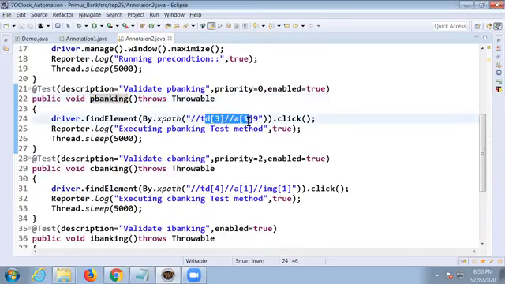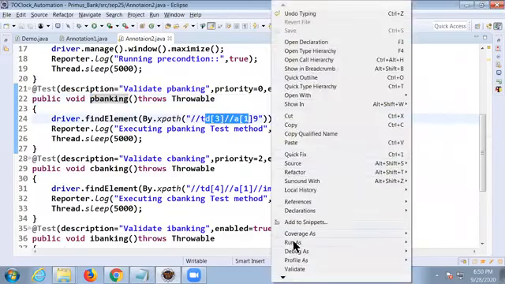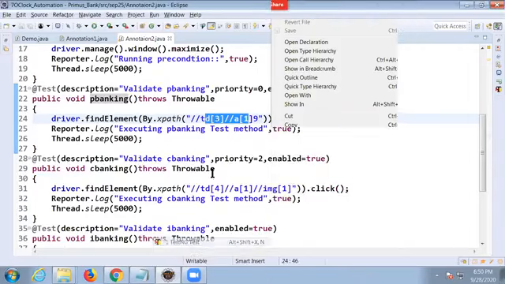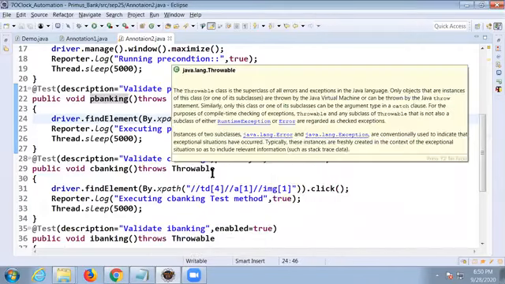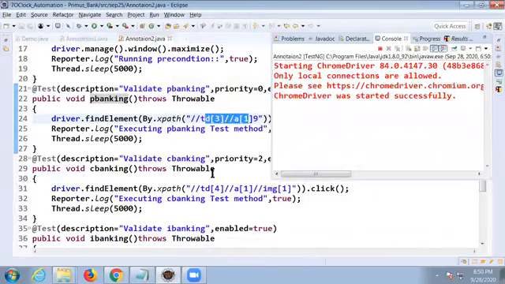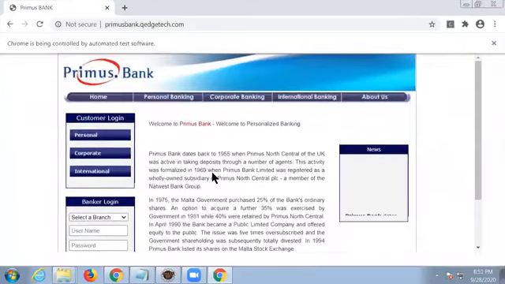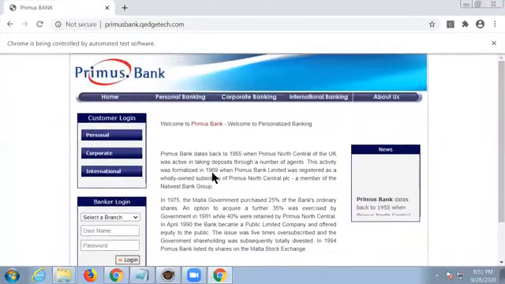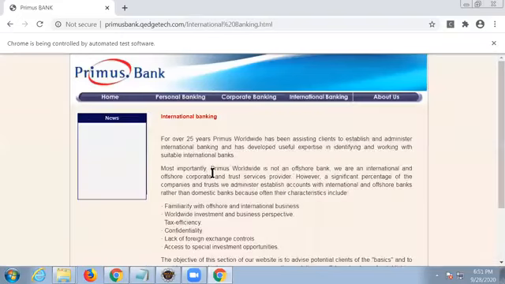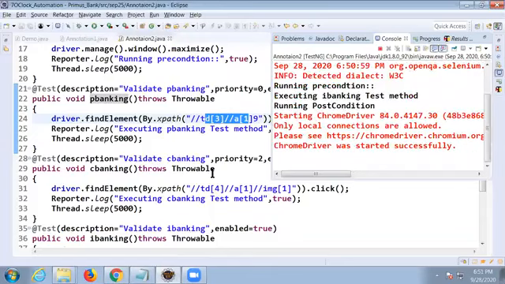Wantedly, I give wrong locators to fail, okay? See that. Right click with the mouse, run as. How many test cases will pass now? 2 will pass and 1 will fail. And when I'm running the second time, I want to run only that failed test case. I don't want to run the passed test cases again. Let's see how it is possible. One test case got executed. Now it's going to the second test case.